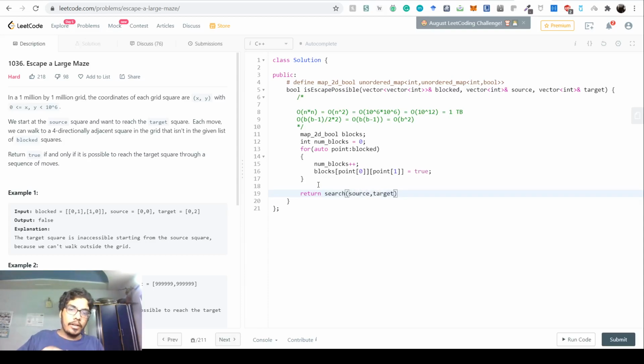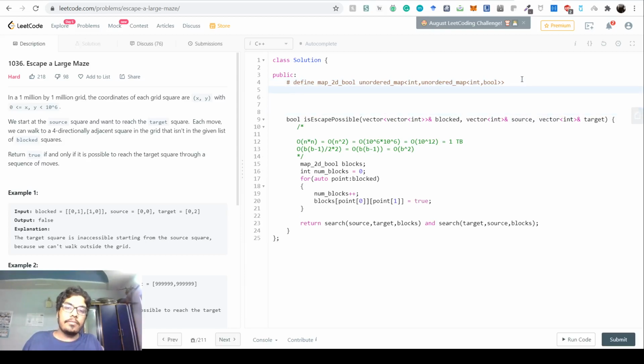If it's blocked, then it will return false, and if it's not blocked, it will return true. So blocks, right? So if the target is blocked or not. So if it's true, and there's like C++, you can have and search. We start searching from the target to the source, right? And the blocks are the blocks, right? If any of these things have that blocking around them, then this will return false. So if one of them is false, it will finally return false. But if both of them are true, so there is nothing blocking them, then of course there will exist a path, right?